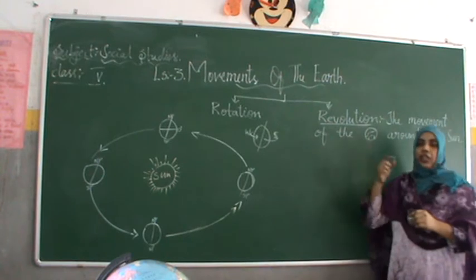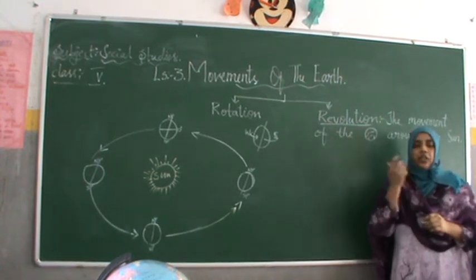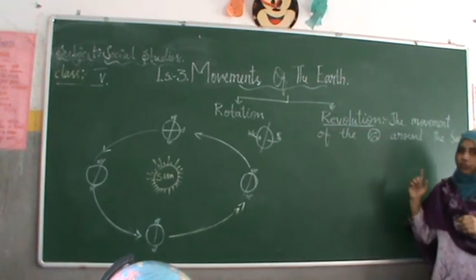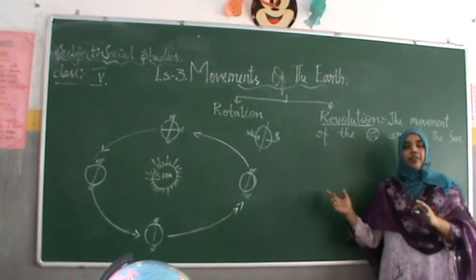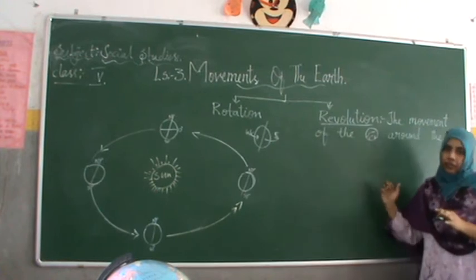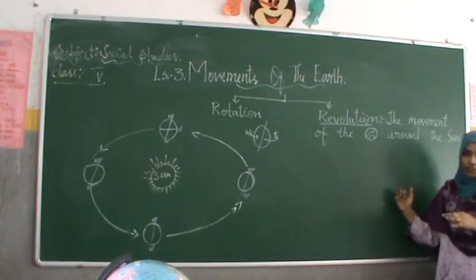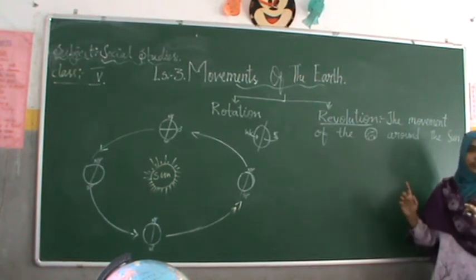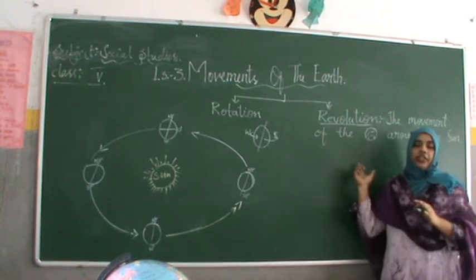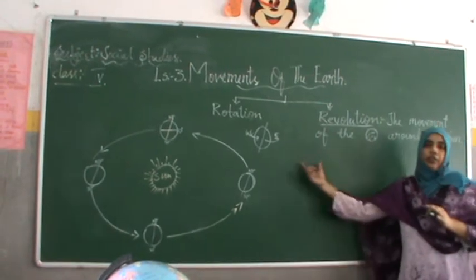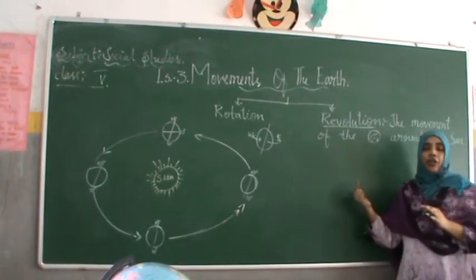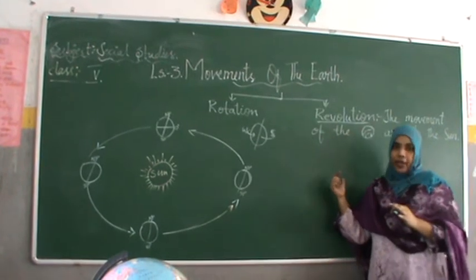Now what happens when earth is revolving around the sun? First, the most important thing is the sun, the big star, the big ball of fire. Planet Earth is a member of the solar family, and it won't have its own light. It is a planet. It will revolve around the sun along with the other 7 planets.